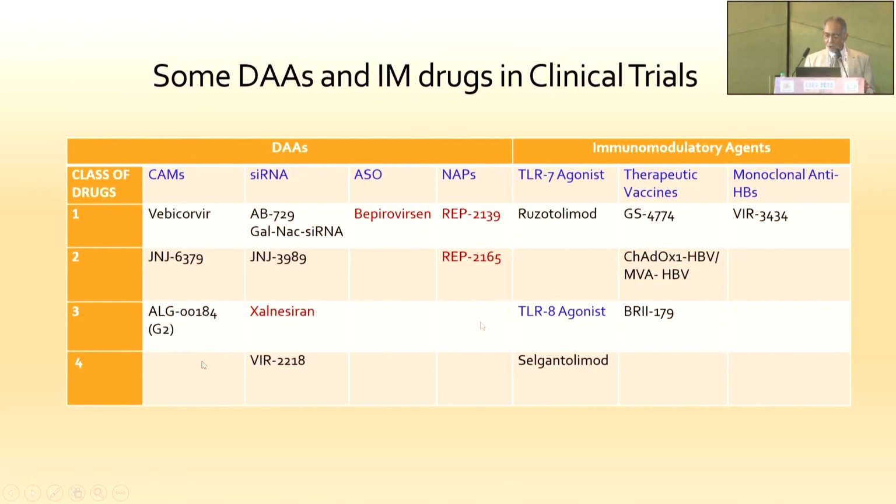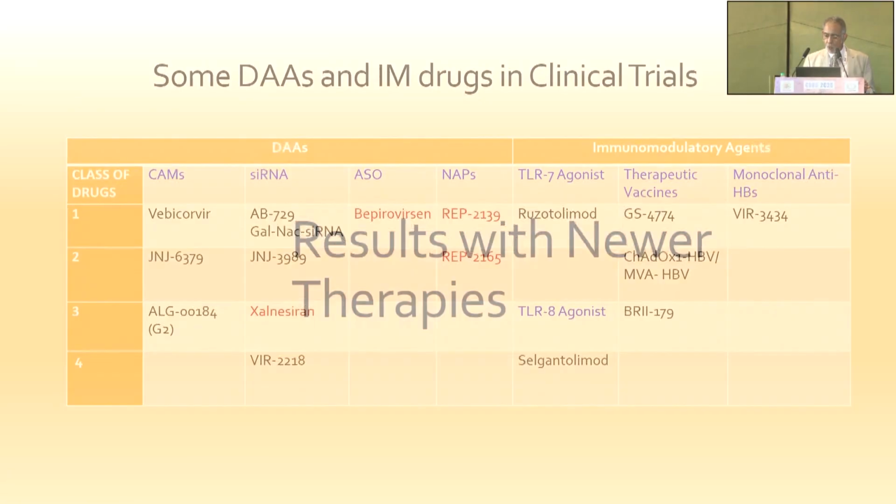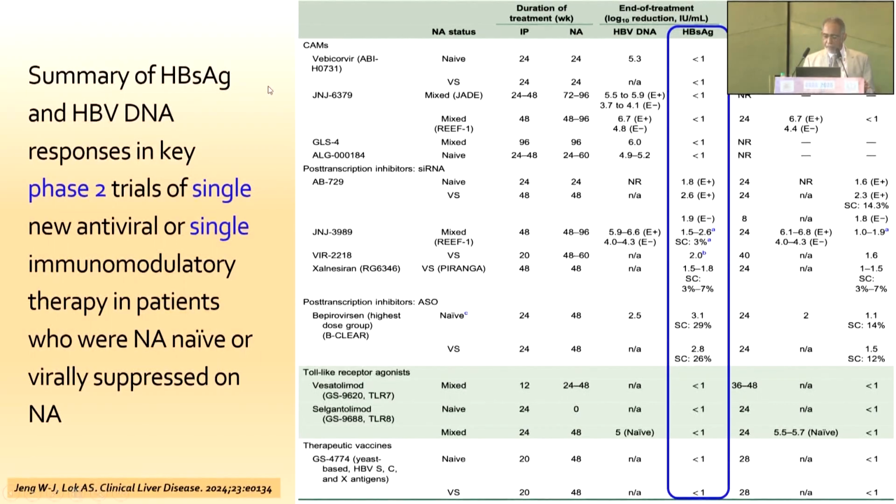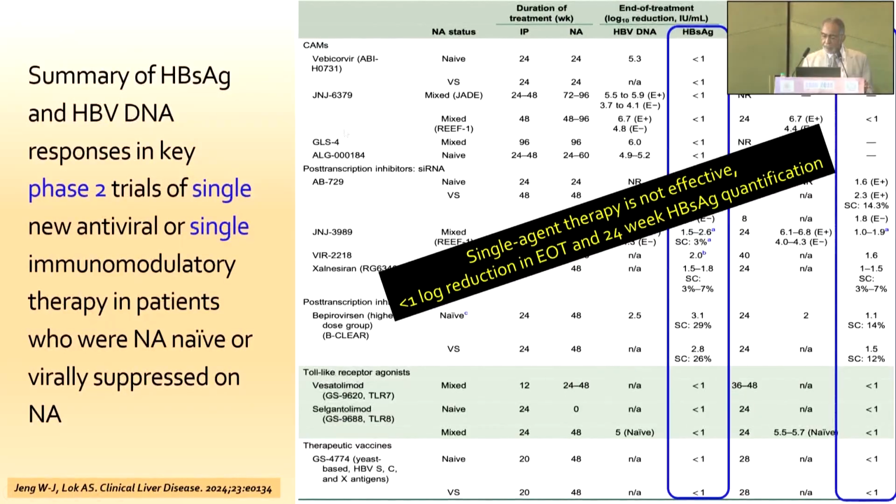These various molecules have now entered clinical trials: CAMs, siRNAs, ASOs, NAPs, and amongst immunomodulatory agents TLR 7 and 8 agonists, therapeutic vaccines, and monoclonal antibodies. What are the results with these therapies? Now, this slide shows phase 2 results with the use of single agent amongst the DAAs or single agent immunomodulator, and the results are quite disappointing. They are not really effective in lowering the surface antigen at end of treatment or at 24 weeks by more than 1 log, and they do not achieve functional cure.